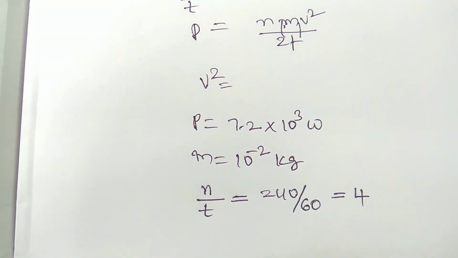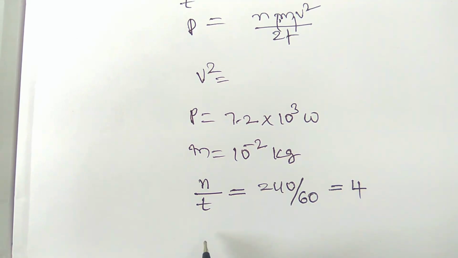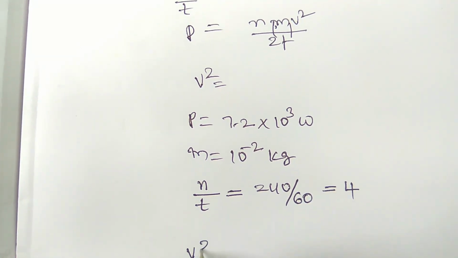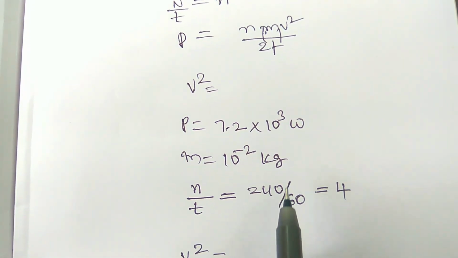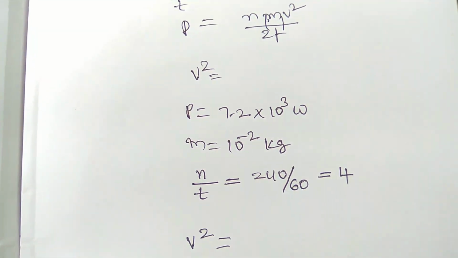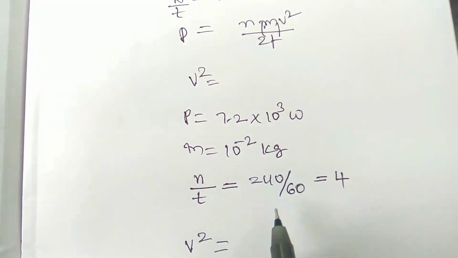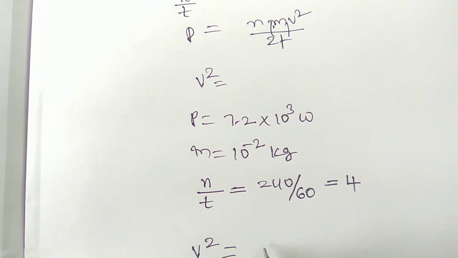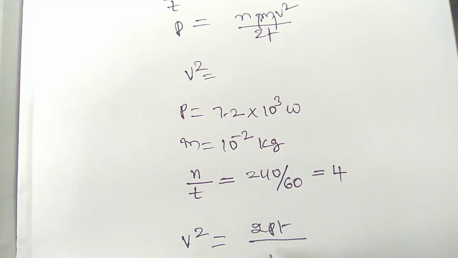So then finally you calculate the P value, m value and v square. So v square, from the above equation we can write, we just have to multiply by 2Pt by nm.